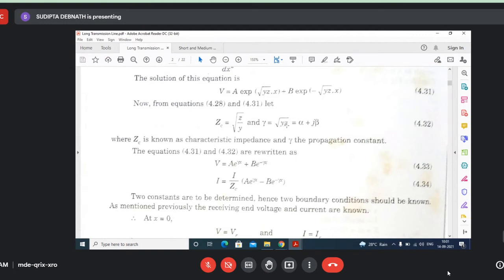In that case, what is root over YZ? Root over YZ will be root over minus omega squared LC. So one j term will be there, isn't it? Because Y means j omega C and Z means j omega L. So it will be j omega root LC.